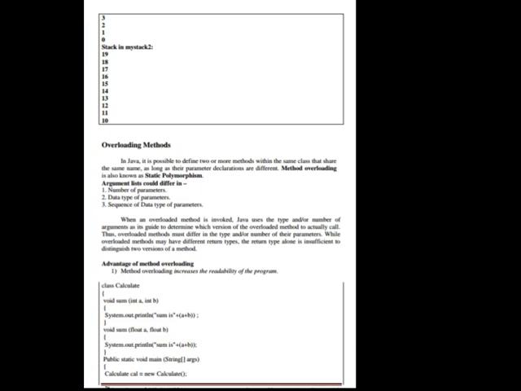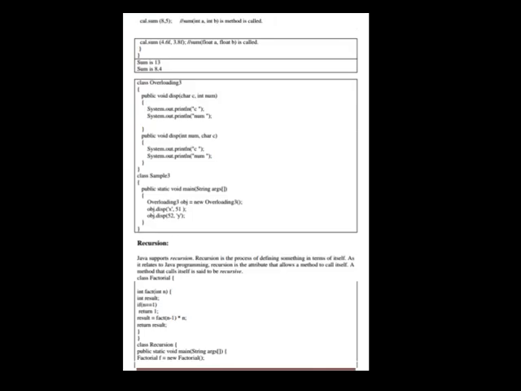Advantage of method overloading: method overloading increases the readability of the program. See the code here. See the continuation of the code. Now let us see recursion.